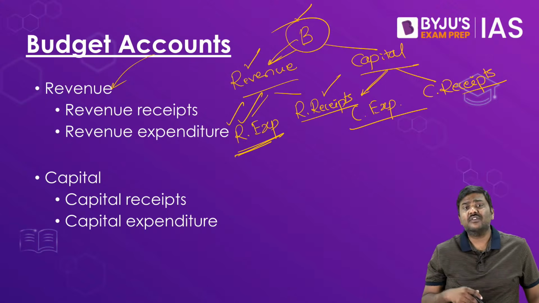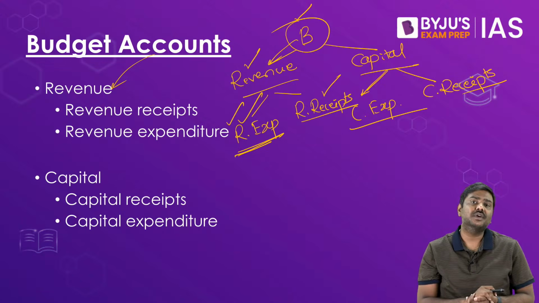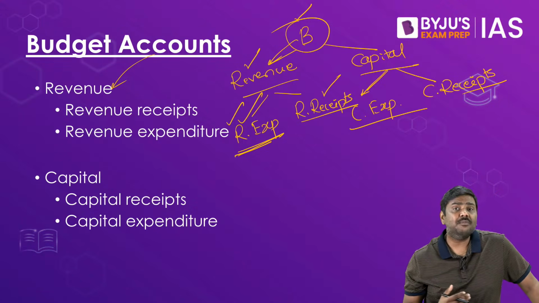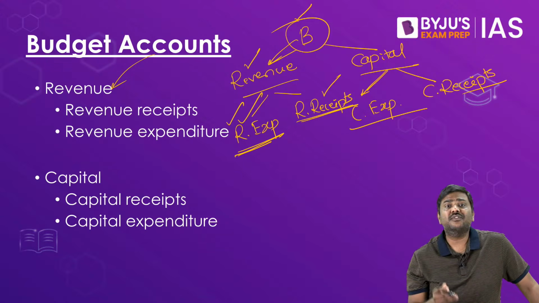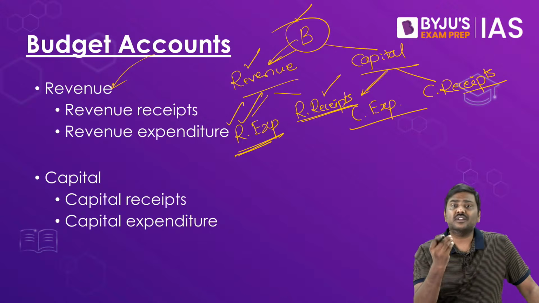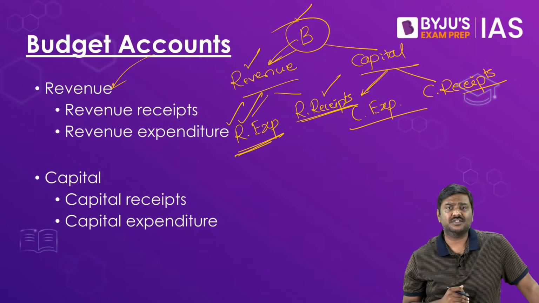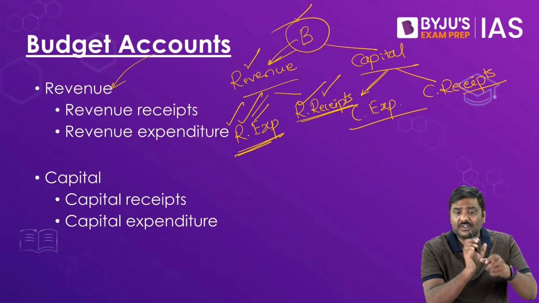In the context of revenue expenditure, you have expenditure in the form of welfare, pensions, interest payments, subsidies, etc. In the context of revenue receipts, you have income in the form of tax receipts and non-tax receipts. So these are generally the divisions under the concept of revenue head.